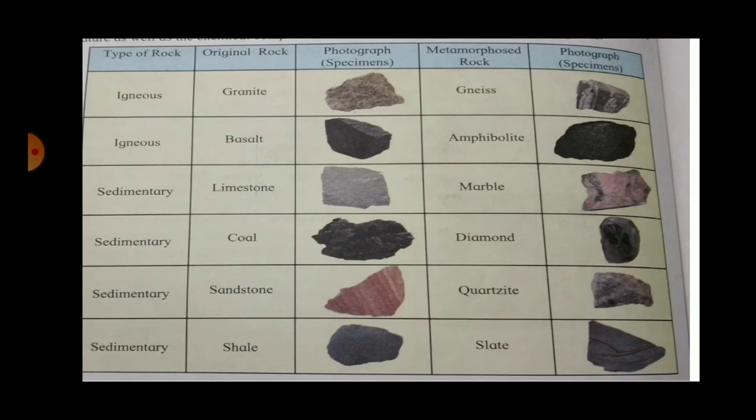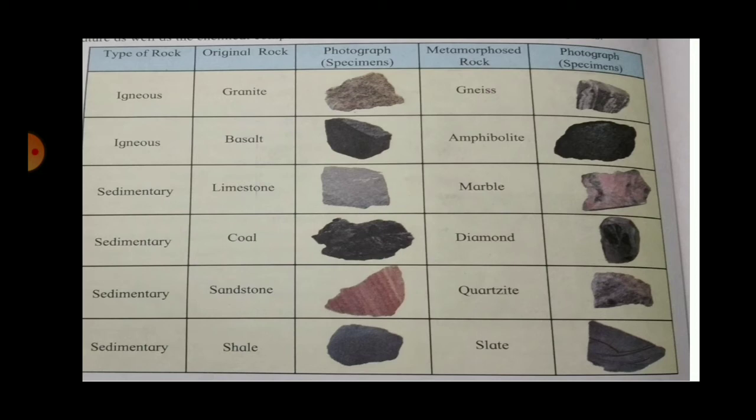So let us see each one. Granite, which is a type of igneous rock. So the original rock may be granite, it is a type of igneous rock. Then you can see the picture of granite, and when it is metamorphosed, it will change into gneiss, and the picture of gneiss is shown next.